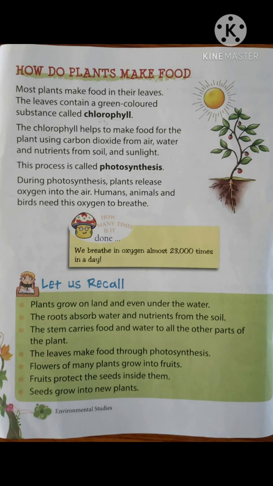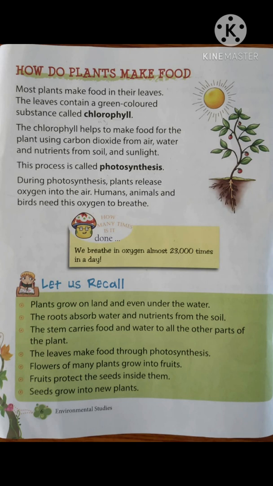That chlorophyll helps to prepare the food for the plant by using carbon dioxide, water, nutrients, soil and sunlight. The process of collecting air, water and sunlight and preparing the food for the plant is called photosynthesis. All right. So you have got the chapter.